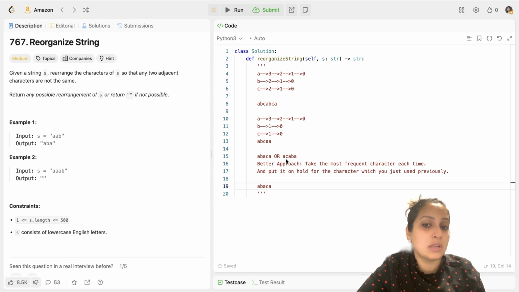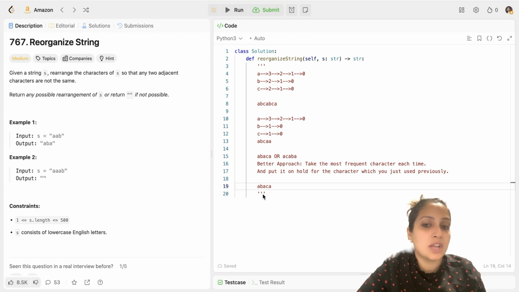So, the better approach is to take the most frequent character each time, which is A in this scenario. So you take A and then you take the less frequent ones, which could be a B or C. You take B. But then after A, I could have taken the most frequent character again. I could have taken an A. So the hunch there is to put the previous character on hold. So if you take an A, which is the most frequent character, then you put A on hold because that is the previous character you have taken, and take the character which is not A. So you take a B or C.